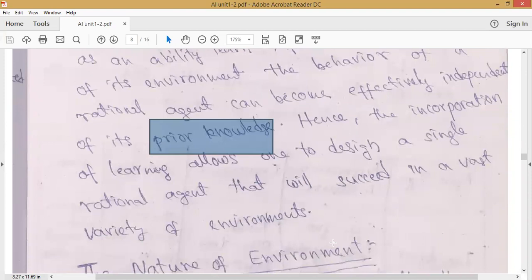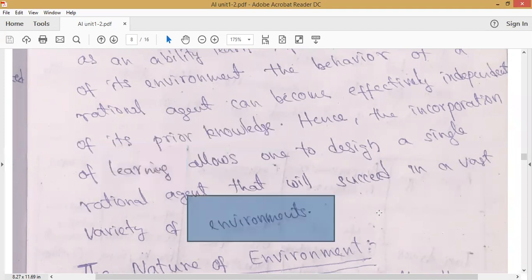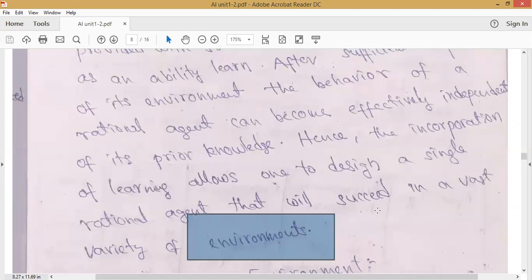Hence, incorporating learning allows one to design a single rational agent that will succeed in a vast variety of environments. We have to incorporate learning into the agent so that it succeeds in different environments. So what we have discussed here is that the rational agent need not be omniscient, but it should be able to learn from the environment. Since it is learning from the environment, it becomes autonomous.